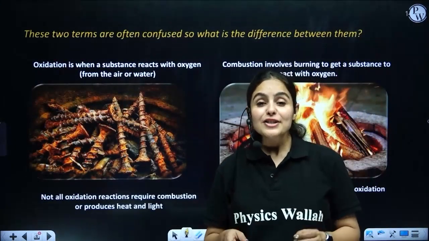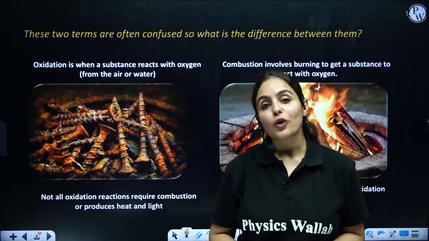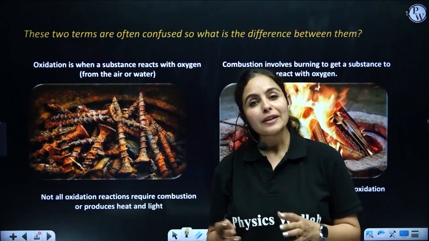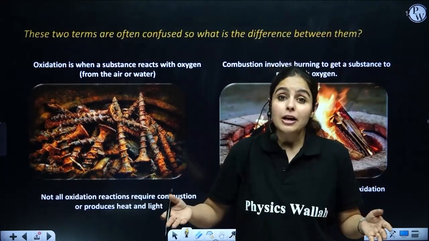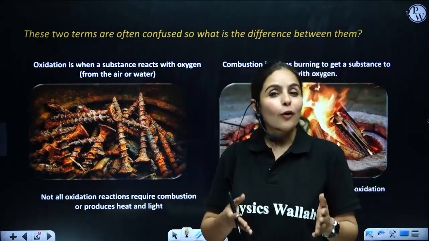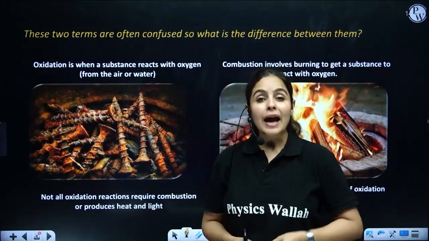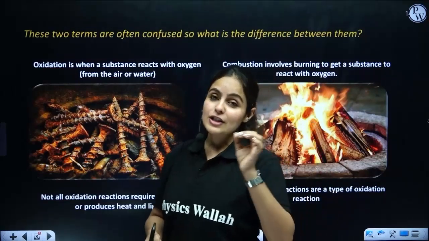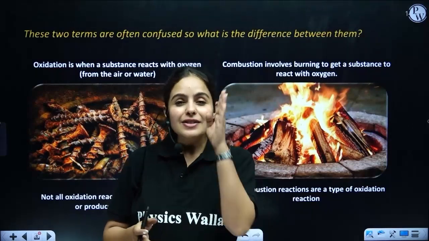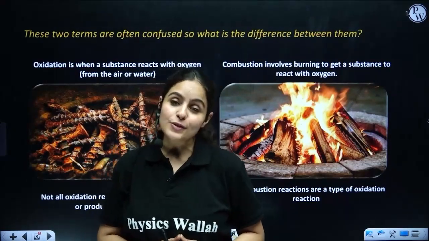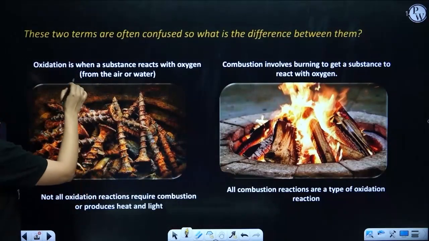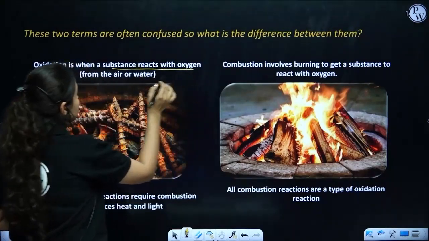Alright guys, now as you have already learnt about oxidation, you must be thinking, ma'am, is there a difference between combustion and oxidation? Because combustion always happens in presence of oxygen because we burn them, and burning always takes place in presence of oxygen. And the same thing is for oxidation also. Oxidation also is the addition of oxygen. Guys, there is a very thin line of difference between these two terms, and most of the time children get confused. So let's take a look here. Oxidation is when a substance reacts with oxygen.